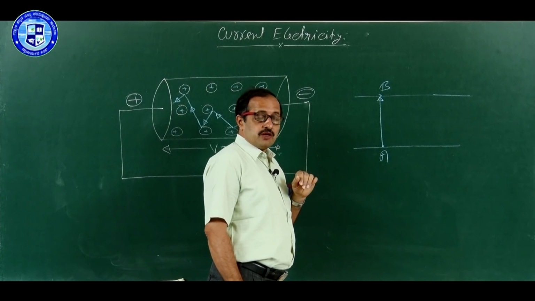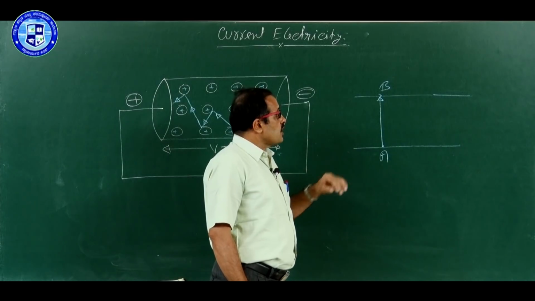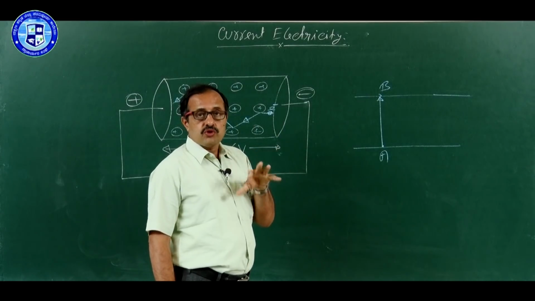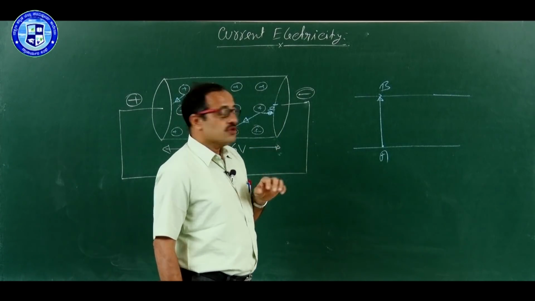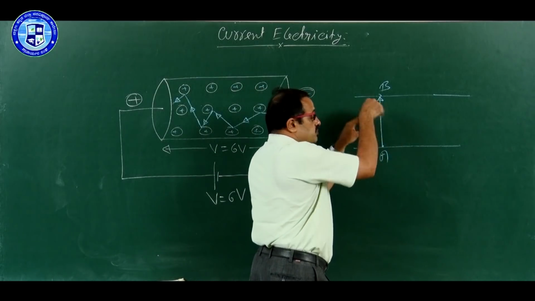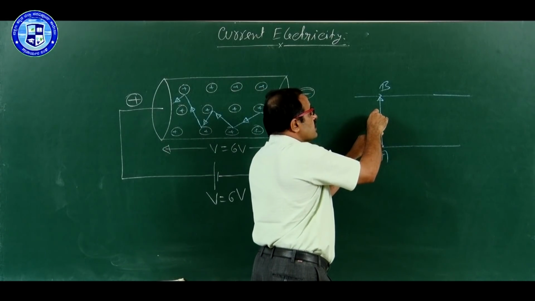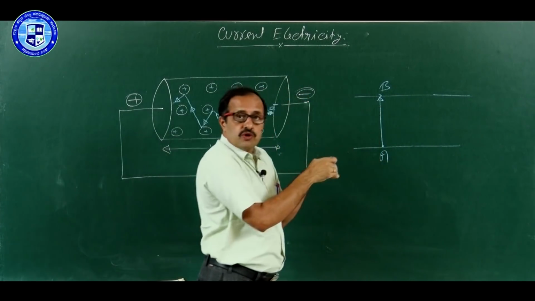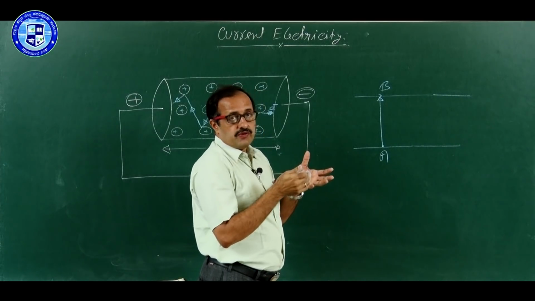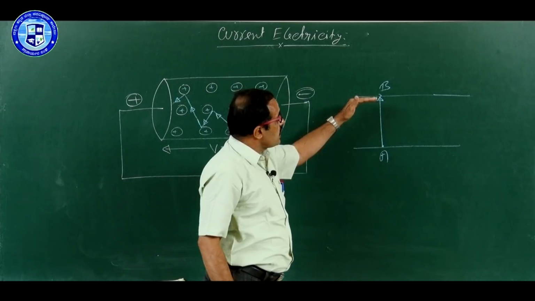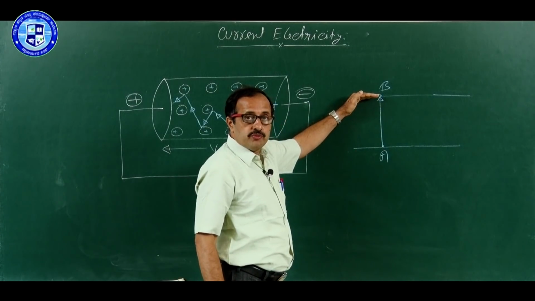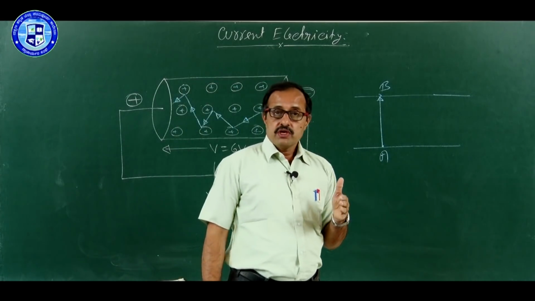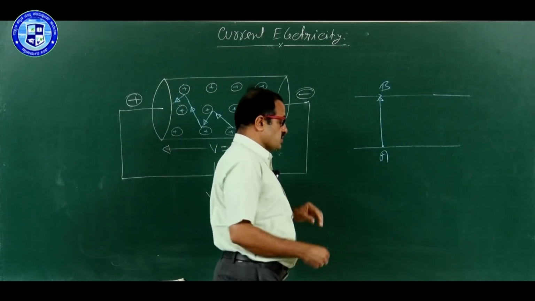But what about during daytime? During daytime in this highway a lot of traffic is there. Can you go from A to B easily? No, you have to wait. It takes more time. You have to get into the road and one vehicle may come, there you have to stop. Again another vehicle comes, you have to stop. Once the vehicle goes, you have to go a little further ahead. Again you have to stop, you have to look both sides. So definitely resistance is more. During the daytime it is very difficult to go from A to B. Resistance is more. It takes more time for you to cross the road. Conductance is less. Same logic here.